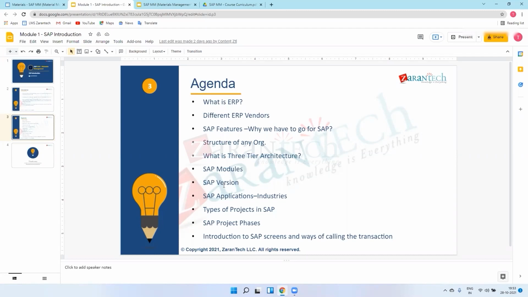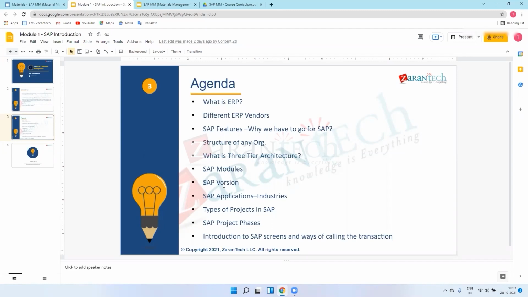No, they just introduced the FI module first, and then they came up with MM, SD, PP, and HR. Okay, got it. So first they introduced version R1, R2, R3. Then they upgraded R3 to R3 2.0, R3 3.0, likewise.